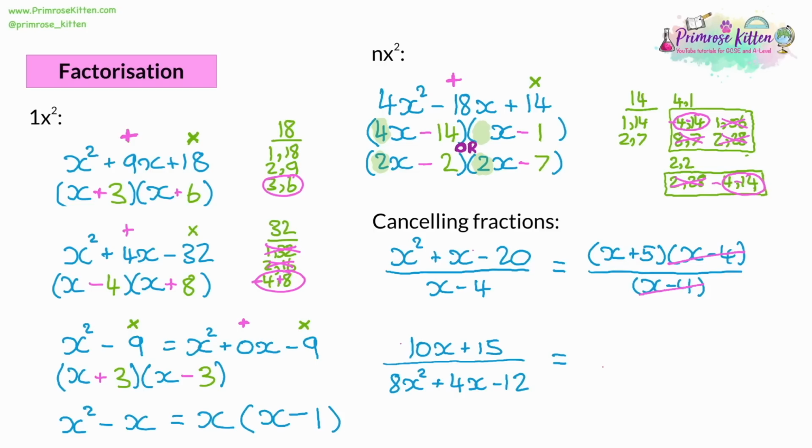Now, on the numerator, we've got 10x plus 15. Now, if we have 10x in a bracket, that's not going to multiply by anything to get 8x squared. But you can factorize it as a linear factorization.